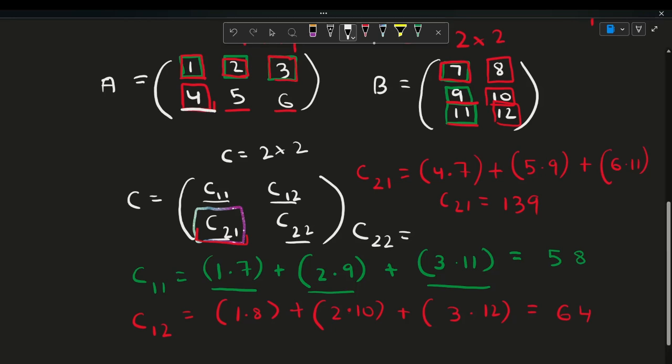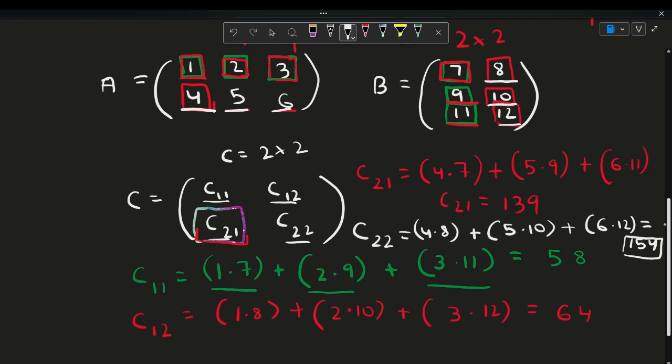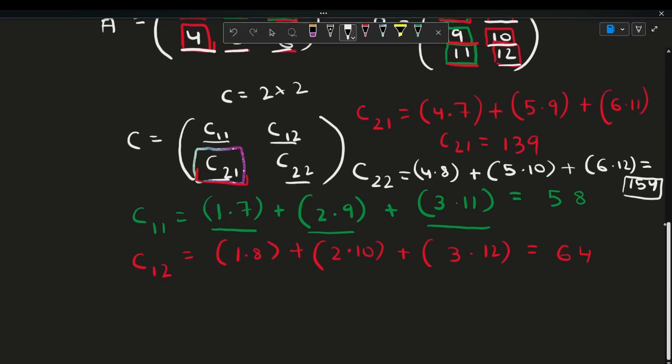So we'd go this times this, 4 times 8 plus 5 times 10 plus 6 times 12. And that would give C22 to be 154. So that is C22. So now let's write out our values.